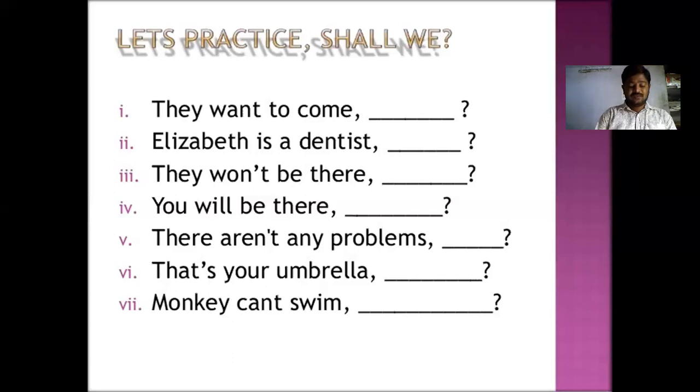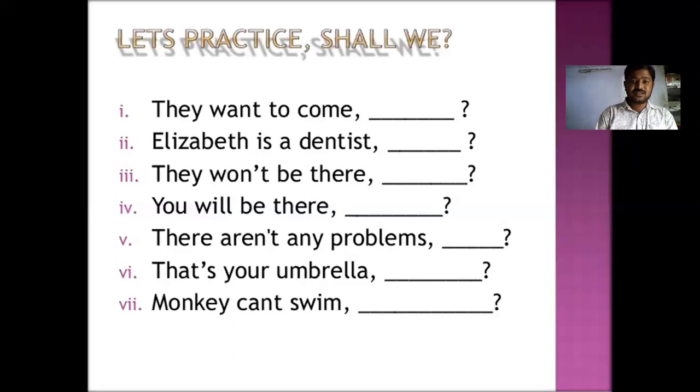Why? Because if you want to make it a negative sentence, the pronunciation should also be in a different form. Is not is represented with isn't. Am not is represented with amn't. Are not is represented with aren't. Was not is represented with wasn't.